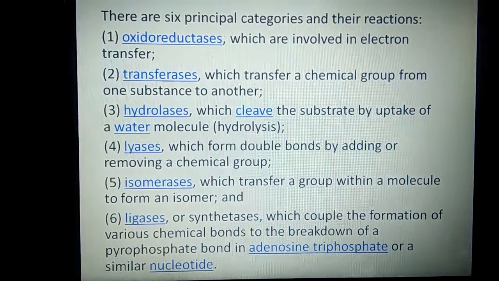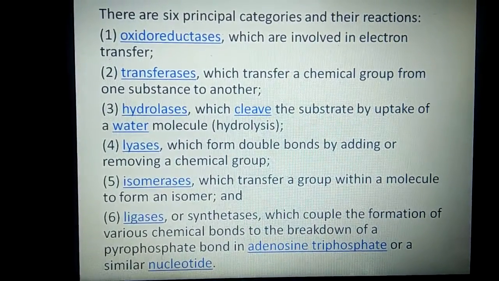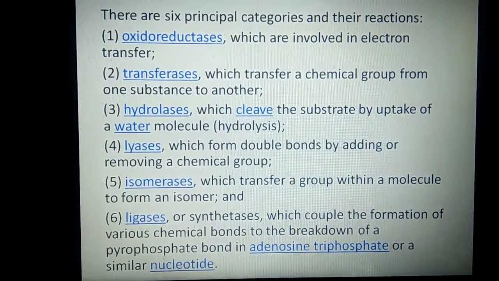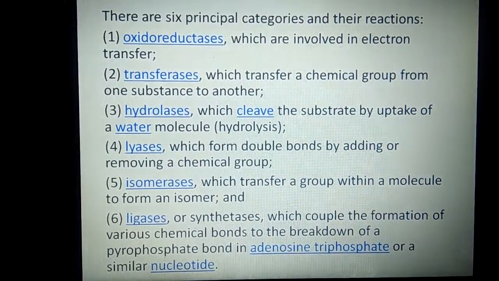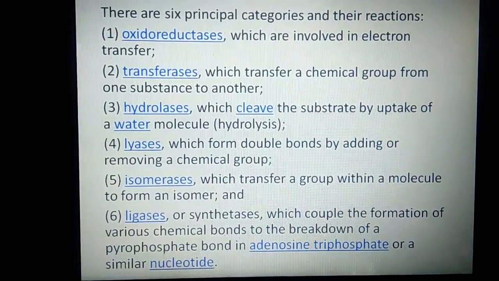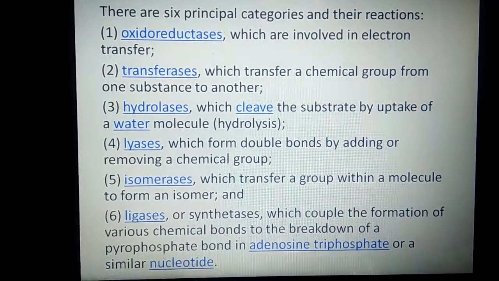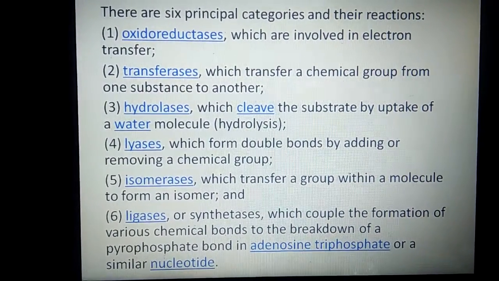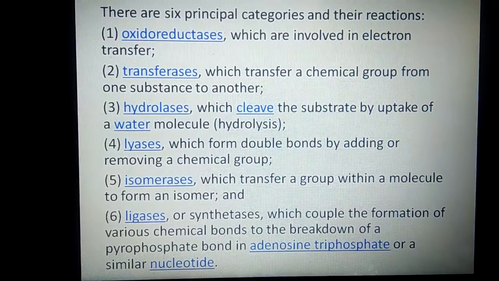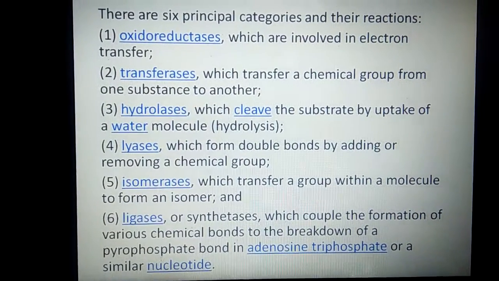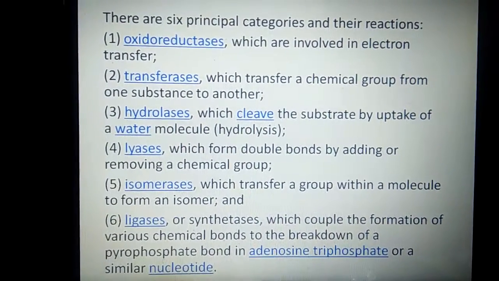Next is hydrolases. Hydrolases cleave the substrate by the uptake of a water molecule. They are involved in the hydrolysis reaction. Lyases form double bonds by adding or removing a chemical group. Isomerases transfer a group within a molecule to form an isomer. They are involved in the formation of isomers.